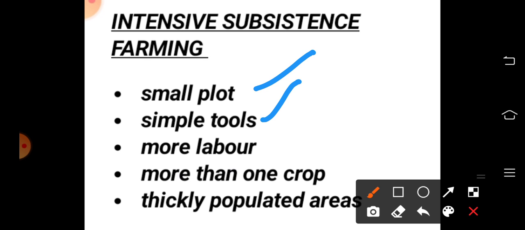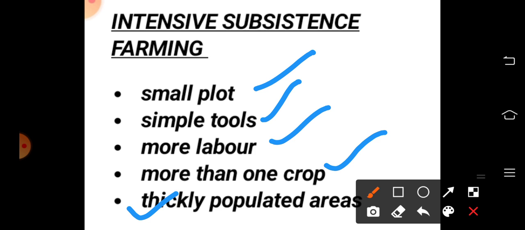That means more than one crop is cultivated in that small piece of land. Also, one important thing, more labor is required for intensive subsistence farming, because he wants to produce more crops from that small plot of land. This type of farming is practiced in thickly populated areas, regions like South, Southeast and East Asia.